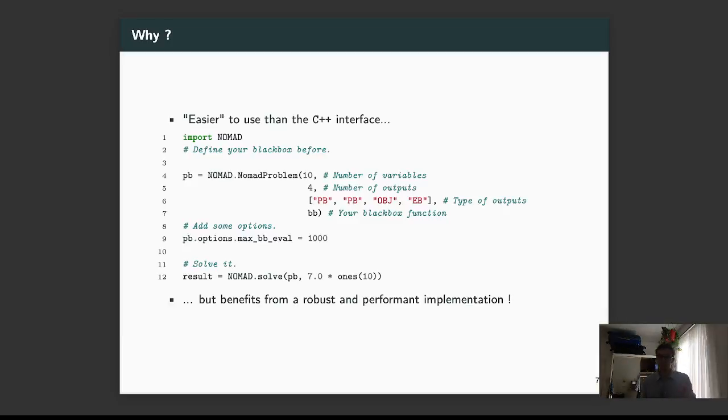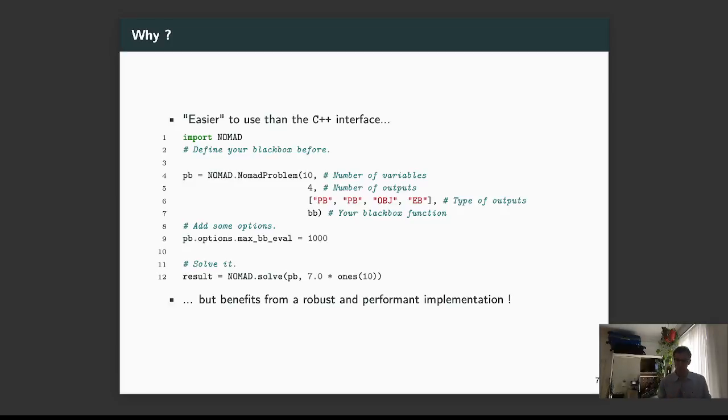You could tell me, but okay, why didn't you implement this algorithm in Julia? So of course there is a bit of conflict of interest because the team in which I'm working has a long practice with C++. Julia is quite a young language. The second point is that even if we love the Julia language, we want it to be accessible to other languages, specifically Python, and from a practical point of view, it is easier to plug C and C++ with other languages than to do Julia with other languages.